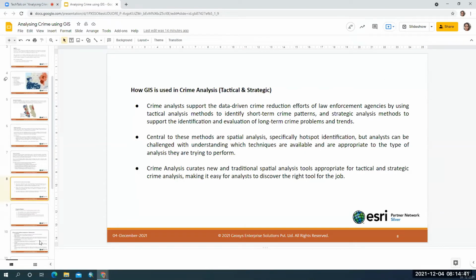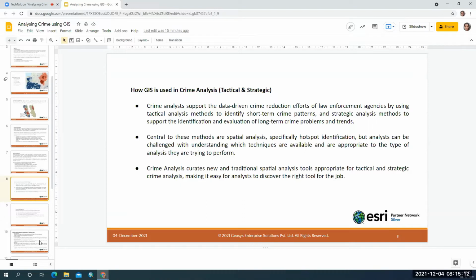And here there are various users who use GIS in their analysis for various purposes in crime. The crime analysts are going to use these statistical crime analysis tools and tactical crime analysis tools to prevent crime and to make the public aware of the crime patterns that are occurring in a given location.